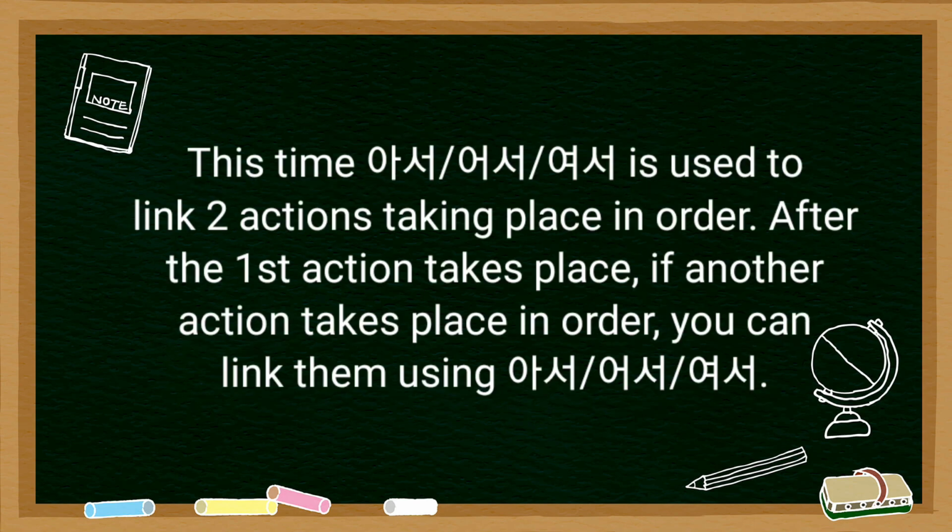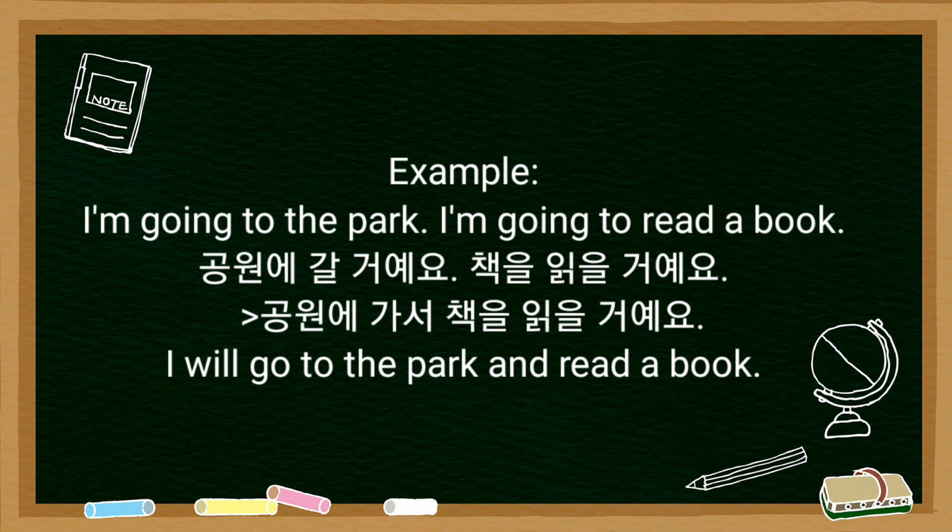This time, 아서, 어서, 여서 is used to link two actions taking place in order, and the meaning will be and. After the first action takes place, if another action takes place in order, you can link them using 아서, 어서, or 여서. Our example is I'm going to the park. I'm going to read a book. 공원에 갈 거예요. 책을 읽을 거예요. The two sentences are in the future tense.